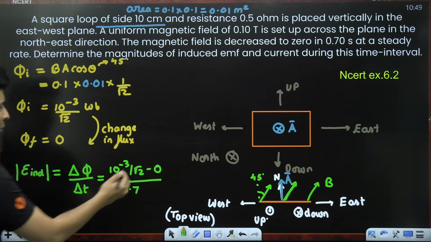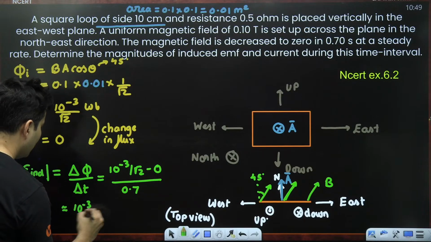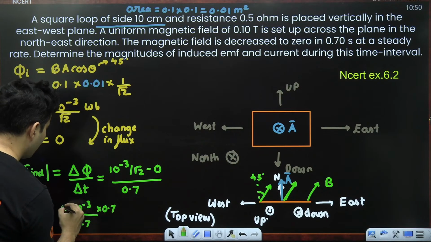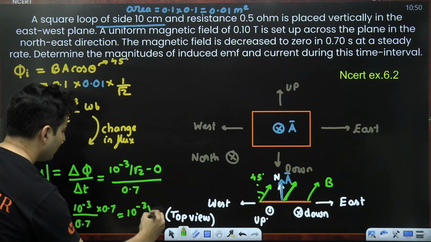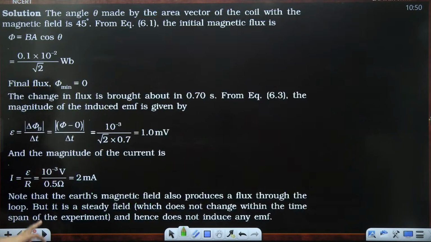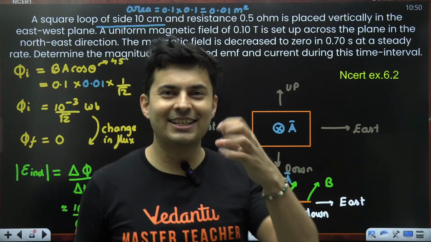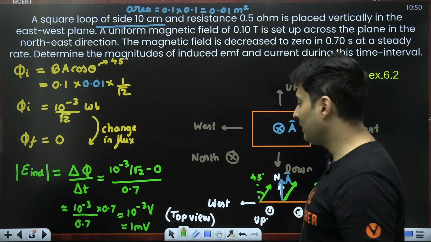Now, actually speaking, this 10 to the power minus 3 by root 2 is actually 0.7 approximately. So you will see approximately it is 10 to the power minus 3 volts, which is basically 1 millivolt. Yes, it is correct. Approximately 1 millivolt of electricity is generated in this coil because you removed the magnetic field.